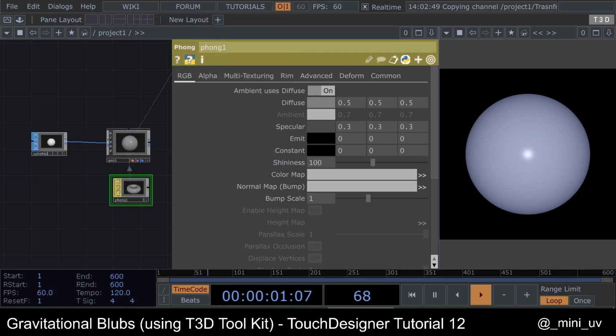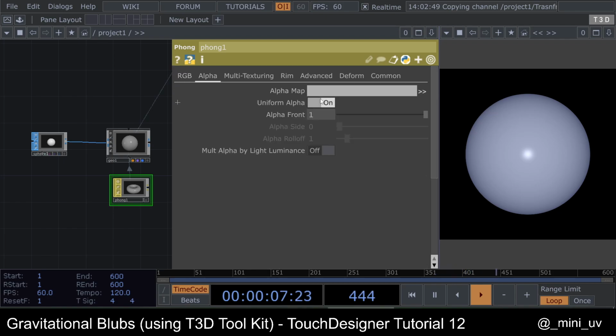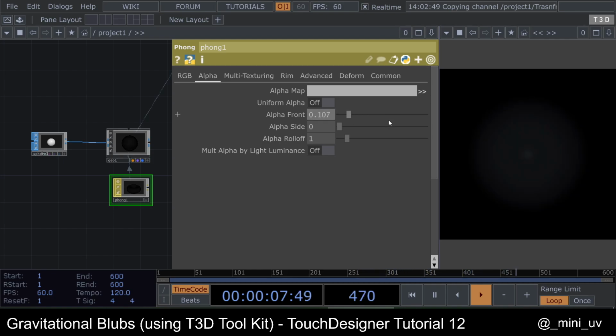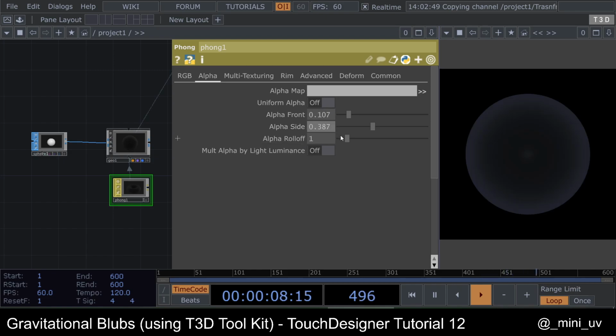And now we want the alpha to be not uniform, so go here and make the alpha not uniform and put it something like this. I'm just gonna put the numbers that I put in the actual example. And you can also change it later.